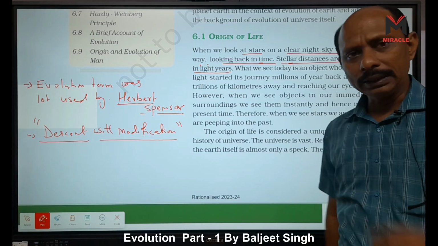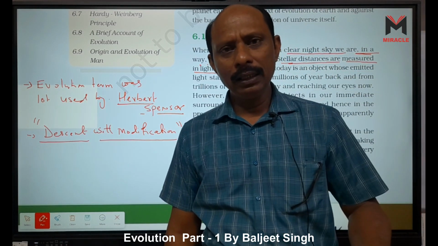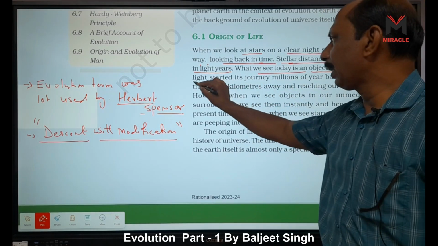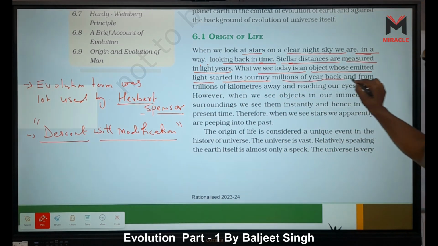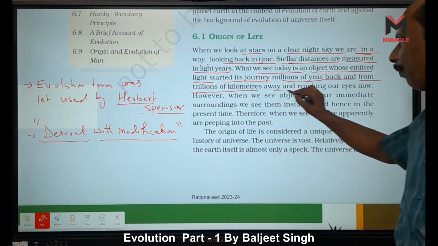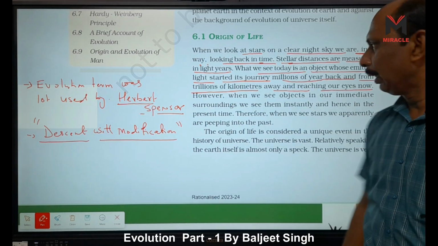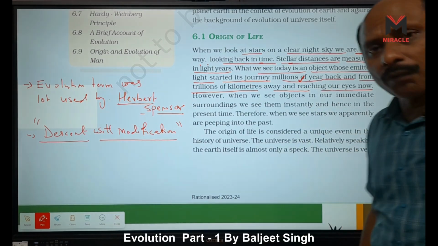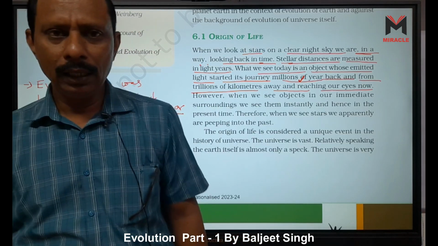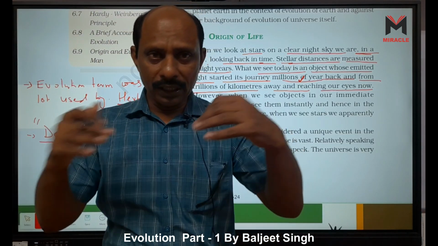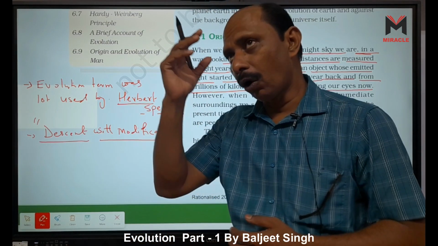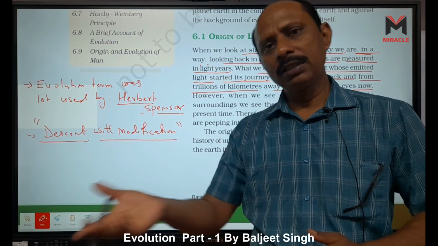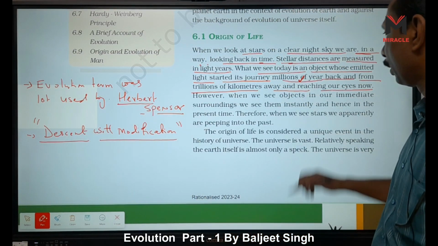A light year means the distance traveled by light in 1 year, right? What we see today is an object whose emitted light started its journey millions of years back, from trillions of kilometers away, and is reaching our eyes now. If it is millions of years back, it is millions of light years far away from our planet, and this light took millions of years to reach here. That means we are seeing a star or planet which is not today's, but a million years old. That is interesting.